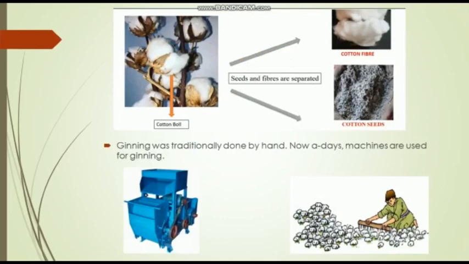Many years before, the cotton fiber was separated from the cotton seeds with the help of a comb. That is shown in the second picture here, the man is separating by combing them. But nowadays there is a machine which separates the cotton fiber and cotton seeds from each other.